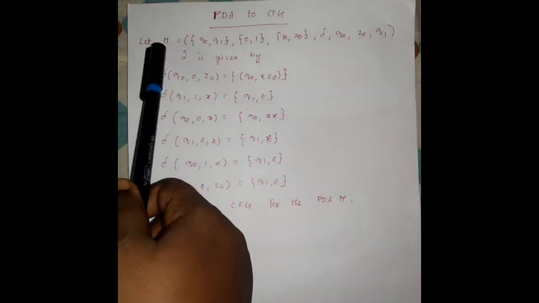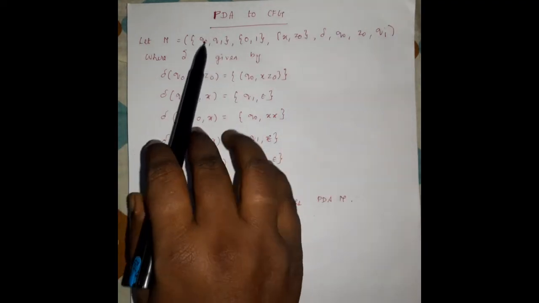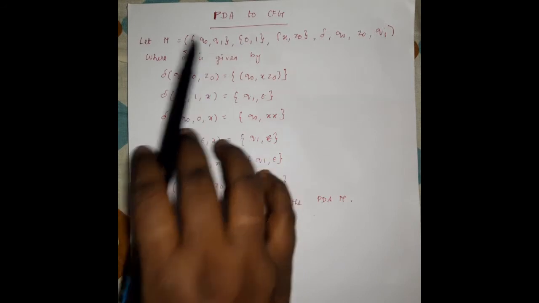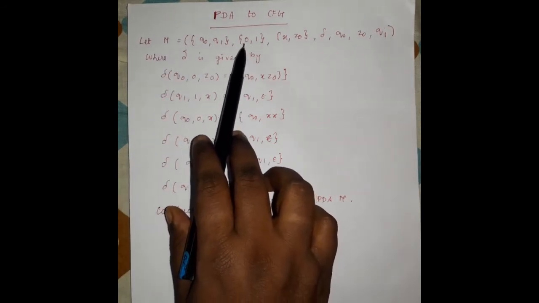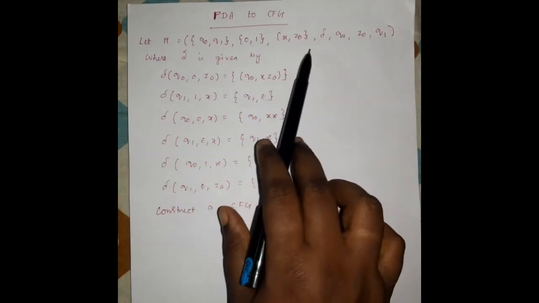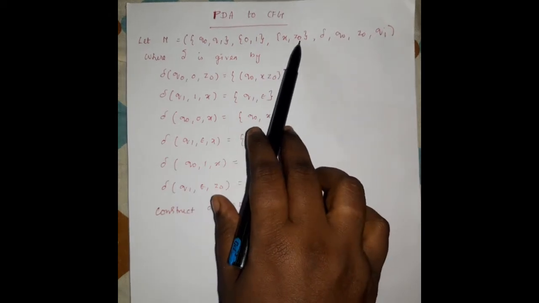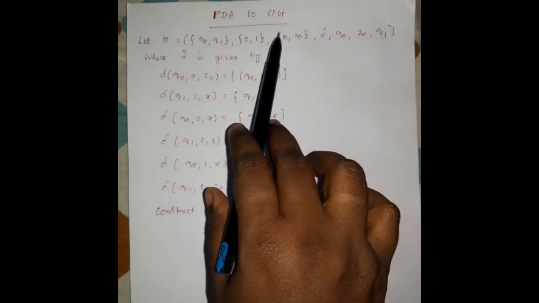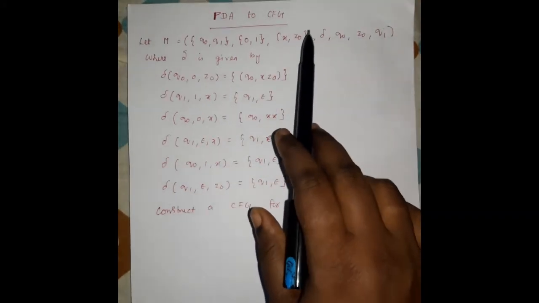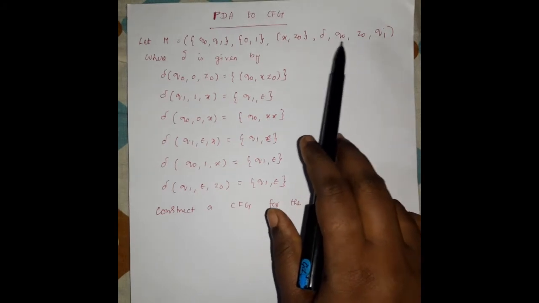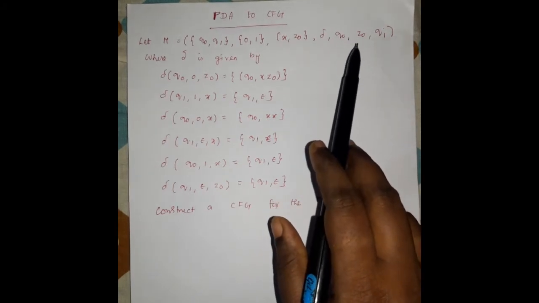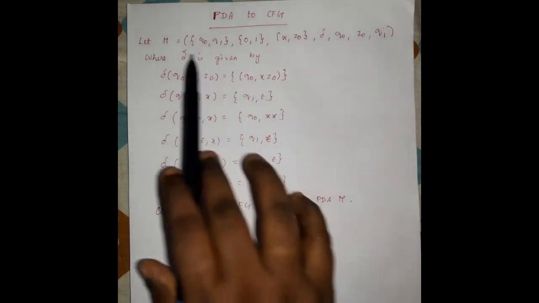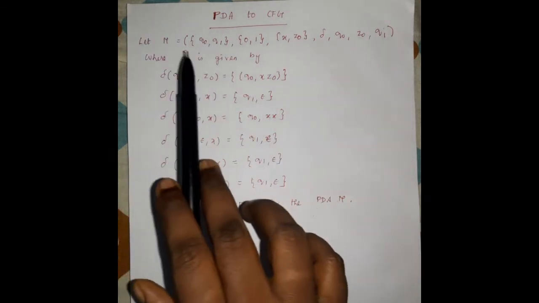Let M be the push-down automata. These are the tuples in push-down automata. There are two states, q0 and q1, and the input alphabet is 0 and 1. This is the stack symbol. The stack has x and z0 as elements. Z0 is the bottom element, and above that x is another stack element. Del is the transition function, q0 is the initial state, z0 is the bottom of the stack element, and q1 is the final state. So these are the 7 tuples in push-down automata.